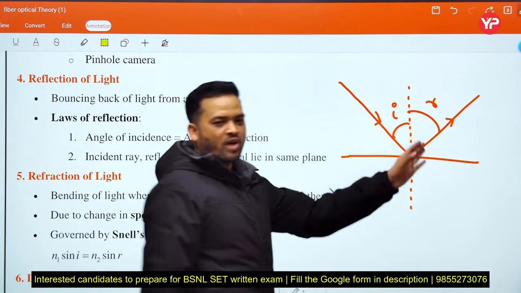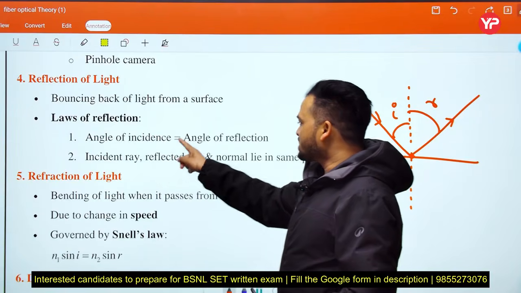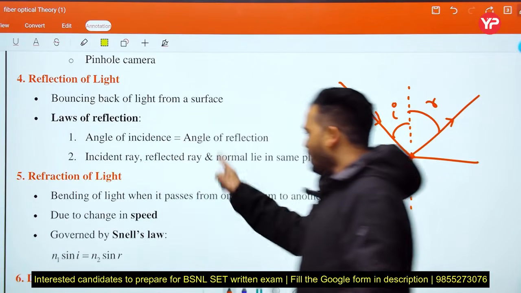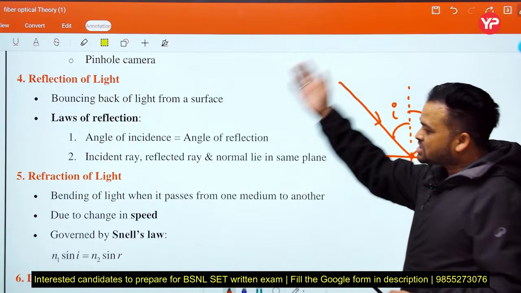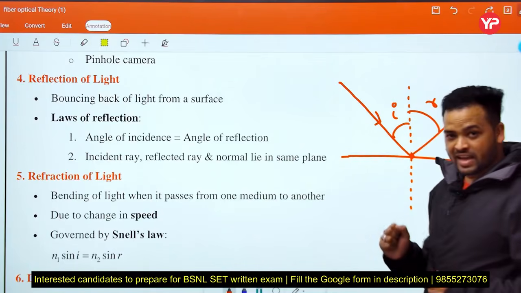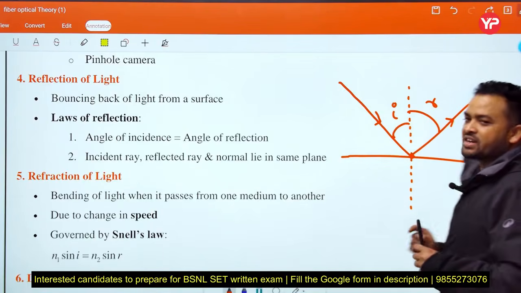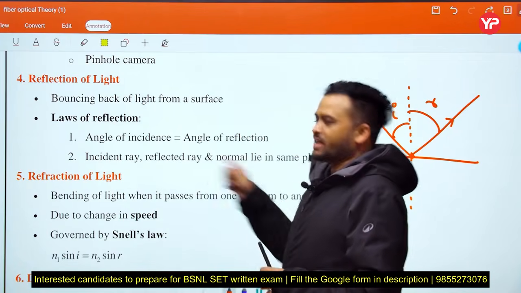And this I equal to R. This is the first law of reflection. Angle of incidence equals angle of reflection, first law. Incident ray, reflected ray and the normal lie in the same plane. Consider this digital board or smart board is a plane. In this plane, this normal, incident ray and reflected ray are present. This is the best example of this statement.